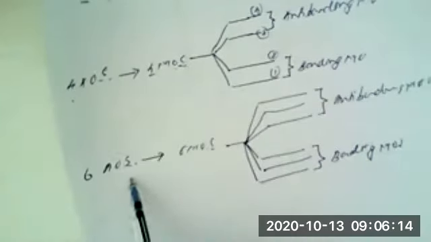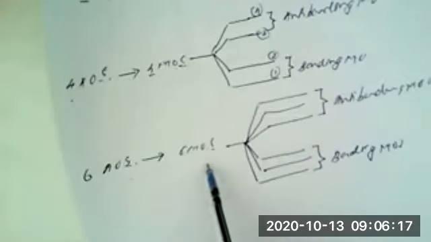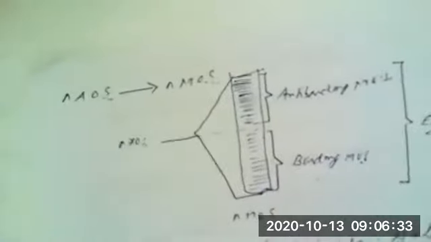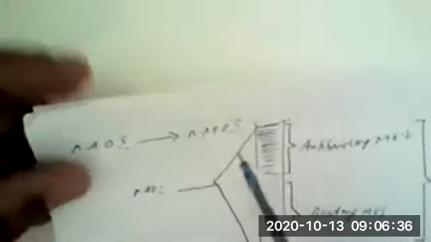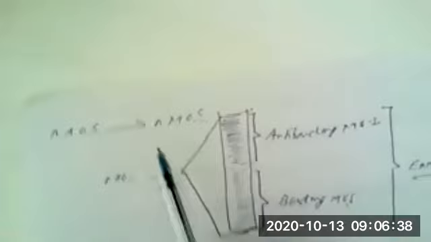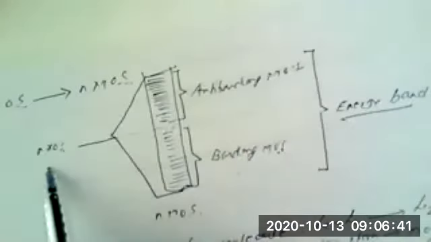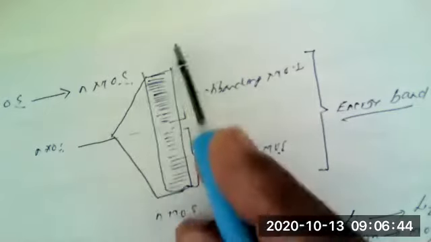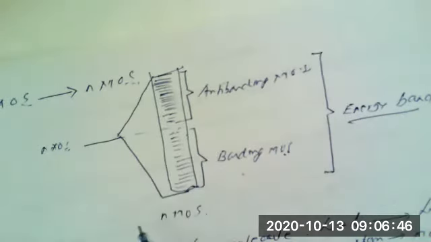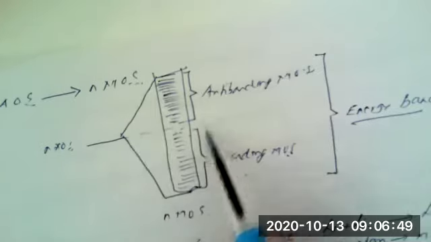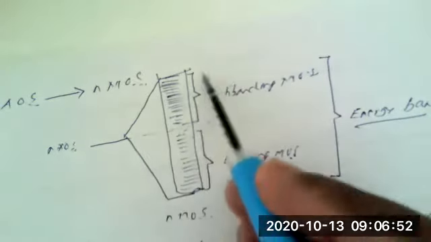If six atomic orbitals are participating, six newly formed molecular orbitals will be there, amongst which three are bonding and three are anti-bonding. This we have seen yesterday. Then we have also seen that if n number of atomic orbitals are there, then according to convention, n number of newly formed molecular orbitals should be there. So if n number of atomic orbitals are there, they give rise to n number of molecular orbitals, amongst which again half will be bonding and half will be anti-bonding.